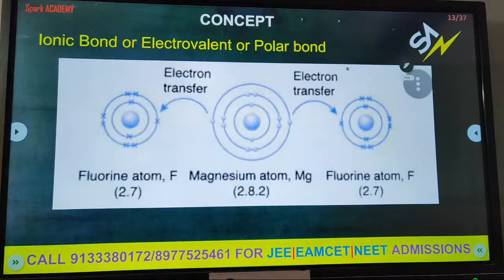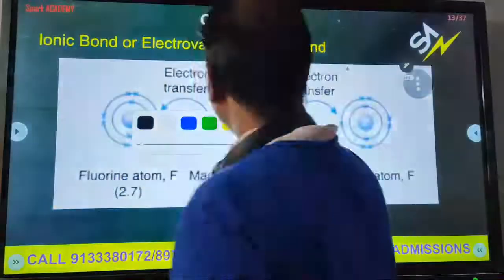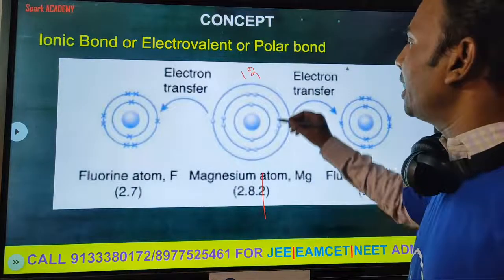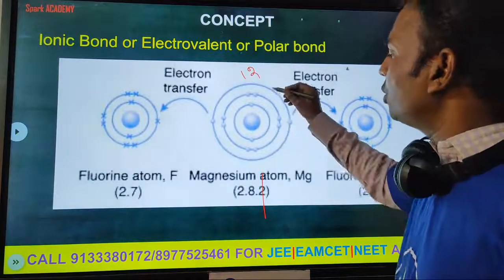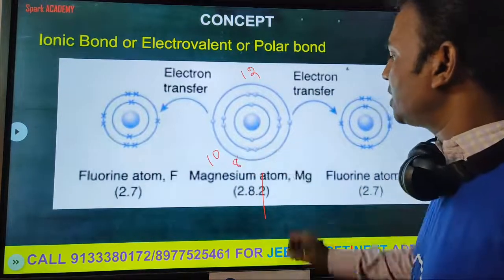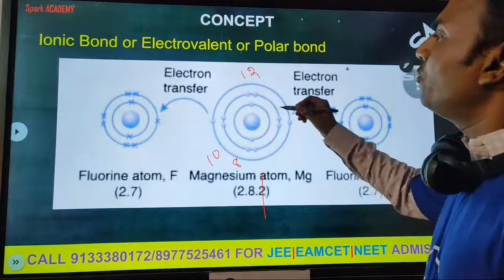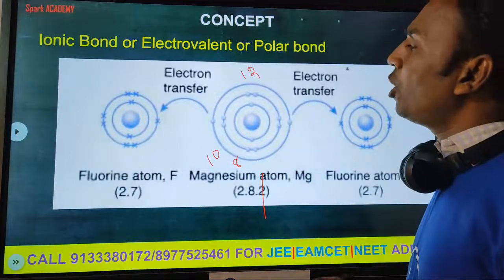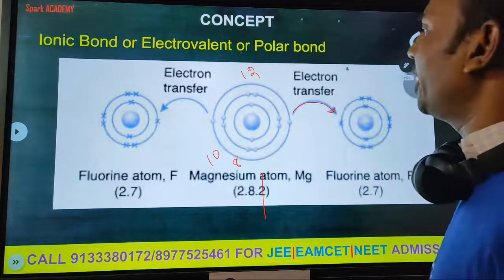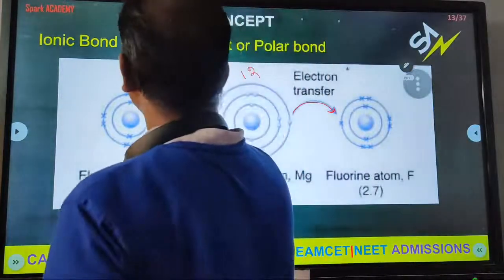Now ionic bond, electrovalent bond, polar bond. Let us take the example of magnesium. What is the atomic number of magnesium? The atomic number of magnesium is 12. By losing 2 electrons it attains the octet rule, so valence electrons are 8 and now it is stable. Magnesium lost 2 electrons: one is transferred to a fluorine, and one more is transferred to another fluorine.